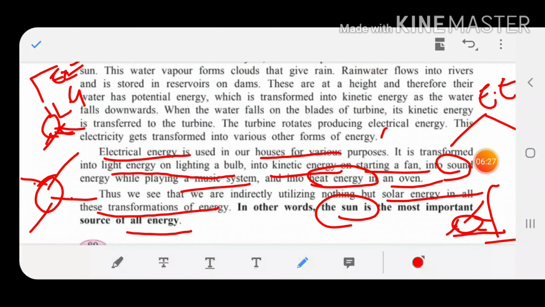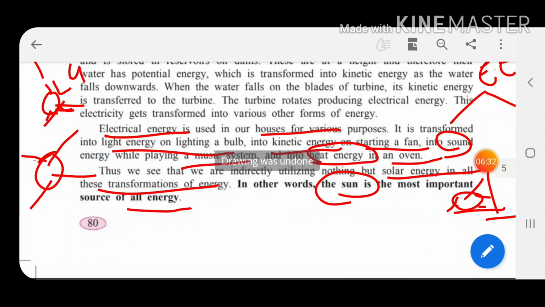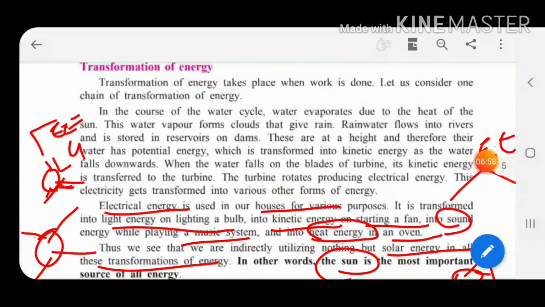Due to that kinetic energy, what happened? With a great speed, the blades of the turbines rotate, and when the turbines rotate, that kinetic energy gets converted into electrical energy. This electrical energy we use in various forms in our houses every day. In short, we have to say that the sun is the most important source of all energy. From the sun only we get these different forms of energy, and it gets transformed from one place to another.